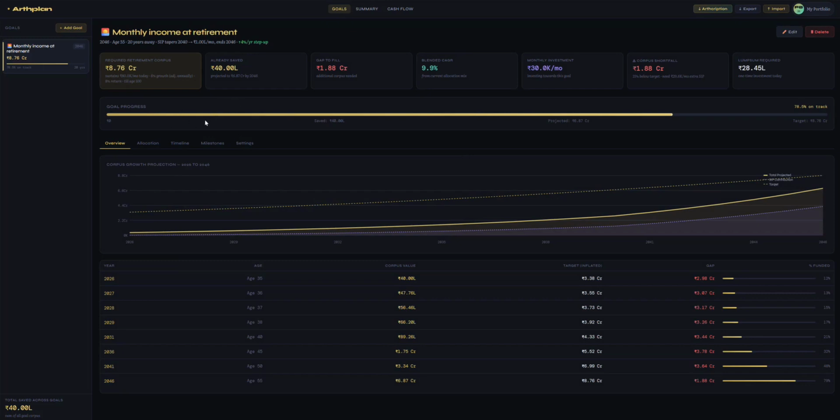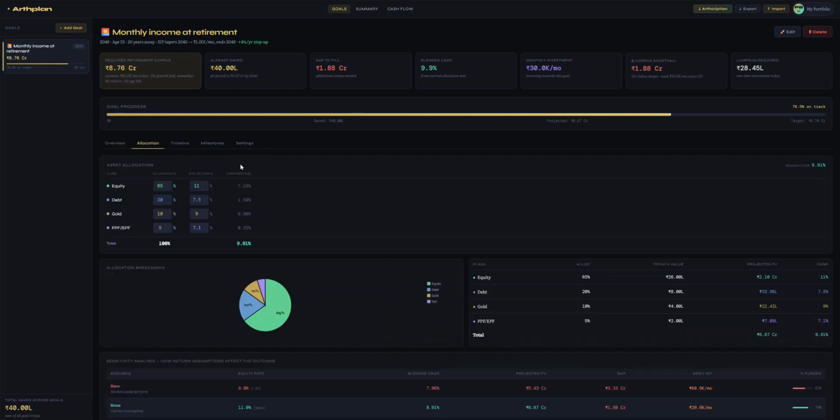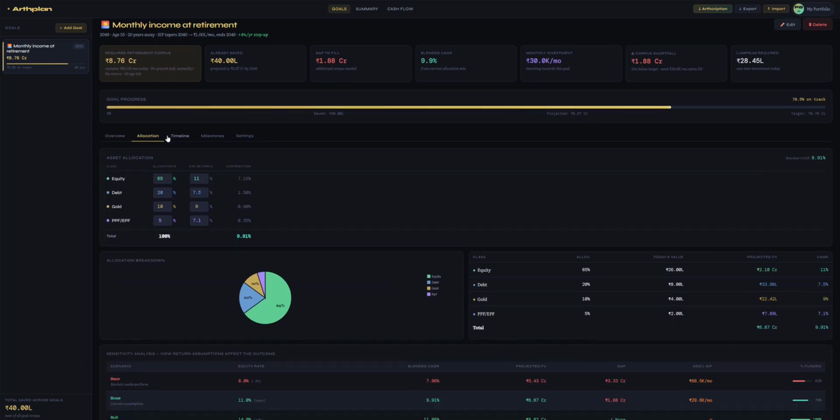So this is one example of what this tool does. Now, since we are saying that it is a long duration goal of 20 years, what we have as an option is through the allocation, we can potentially decide that, hey, no, I would rather keep 100% of this money in equities.